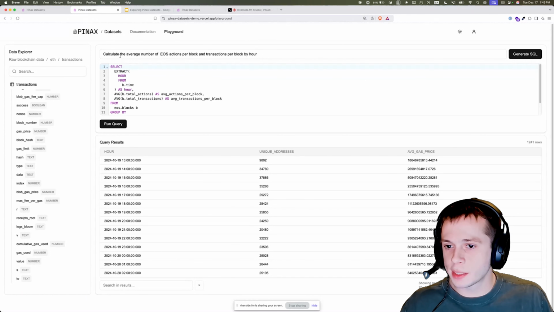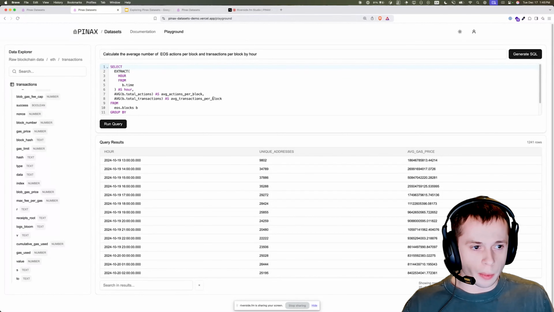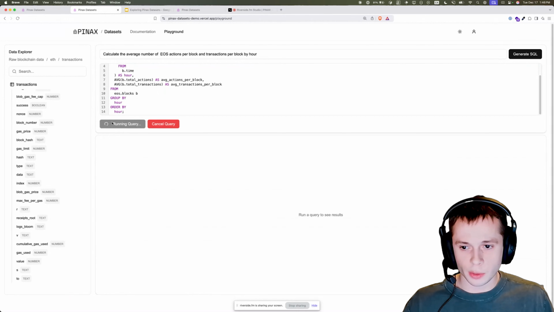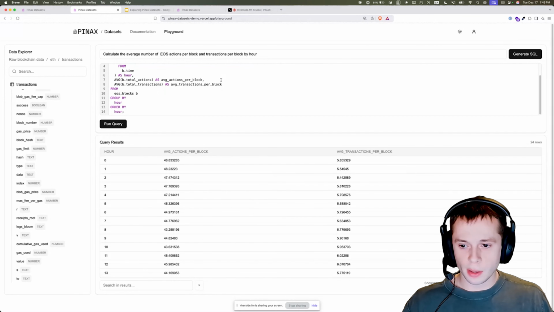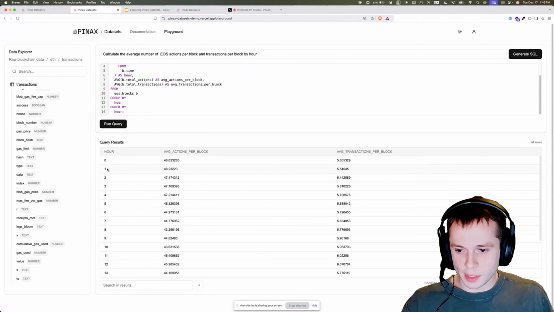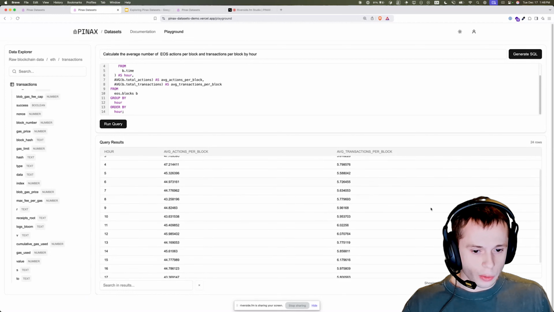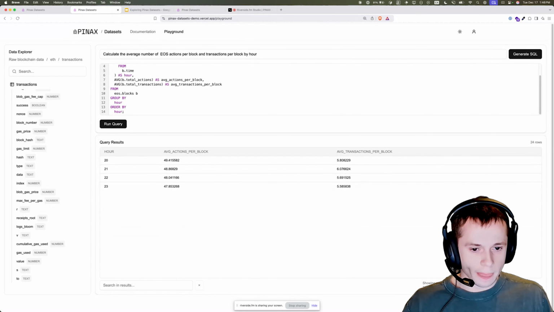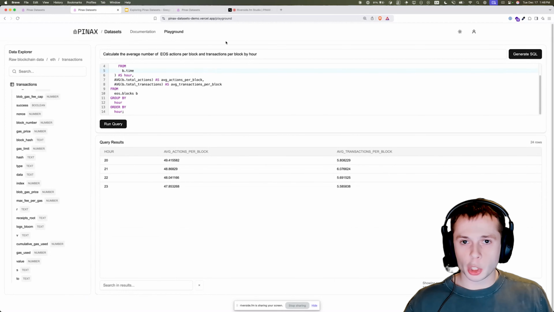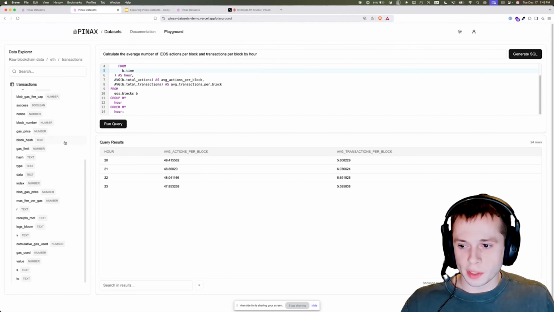Okay, some fancy select extract here. I would have maybe spent an hour writing that myself. So that's interesting. Let's see. Okay, first hour, which is zero indexed, we've got 48 actions, the average. Cool. We've got it all. So that's pretty much what you can expect to do on this website.